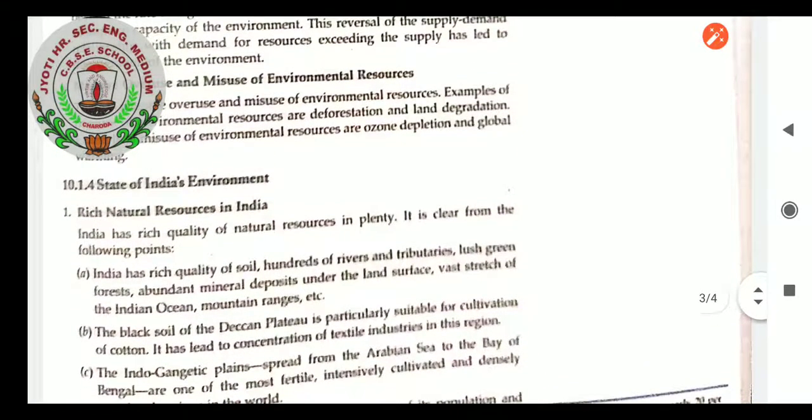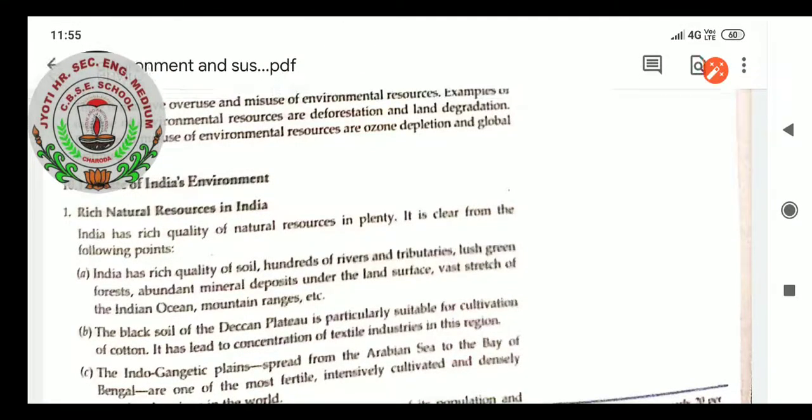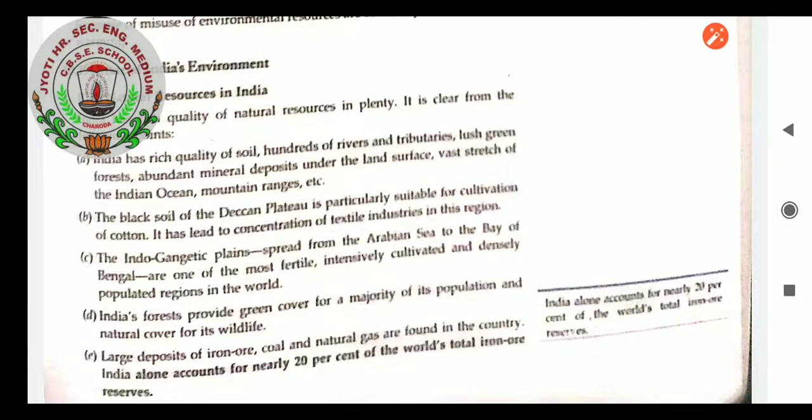Rich natural resources in India. India has a rich quality of natural resources in plenty, we know very well from the beginning, but now it has been reduced. It is clear from the following points, students. India has rich quality of soil, hundreds of rivers and tributaries, lush green forests, abundant mineral deposits under the land surface, vast stretch of Indian ocean, mountain ranges, etc. The black soil of the Deccan Plateau is particularly suitable for cultivation of cotton. It has led to concentration of textile industries in this region. The Indo-Gangetic plains spread from the Arabian Sea to the Bay of Bengal are one of the most fertile, intensively cultivated and densely populated regions in the world.